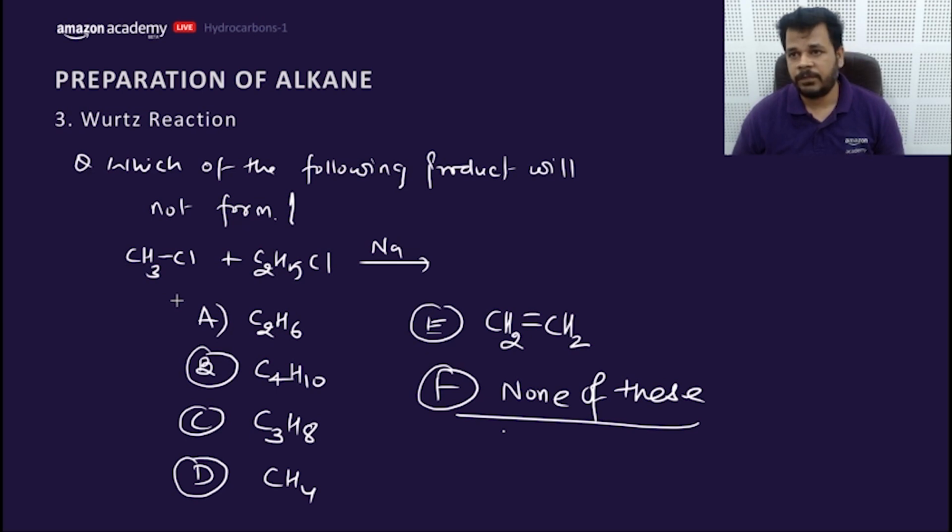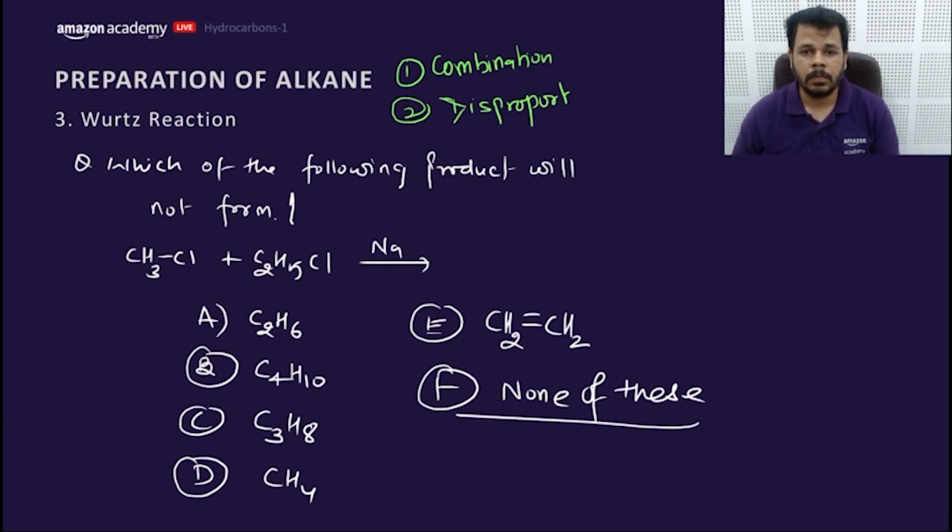Goldie says F. Lakshman says D. Consider, my dear friends, you only consider the combination of free radicals. You forgot what? Disproportionation. So if you want to answer this question, you need to think about disproportionation also.